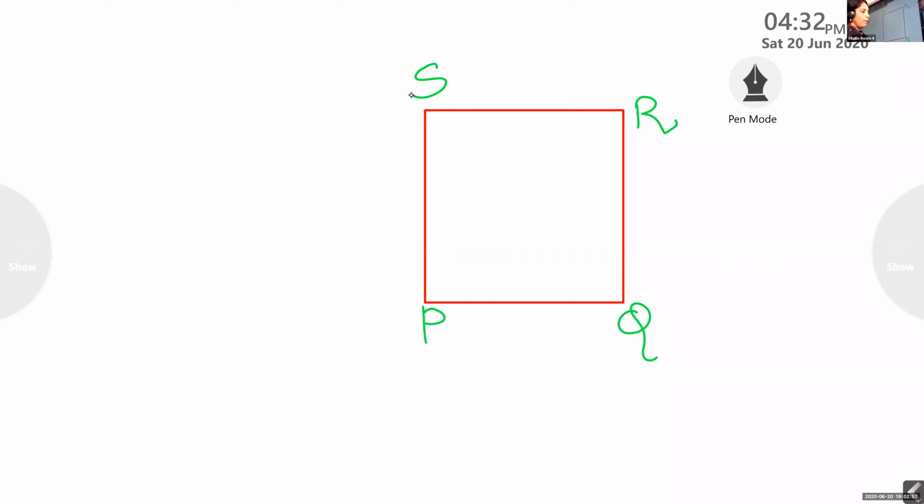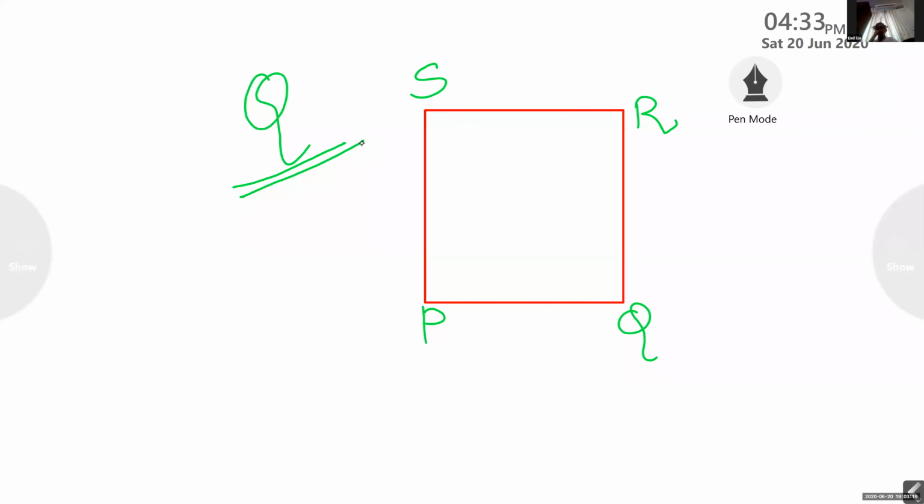Now look carefully. Ananya, Vijesh, are you listening? Okay, so let me take the vertex Q. Can you identify vertex Q?